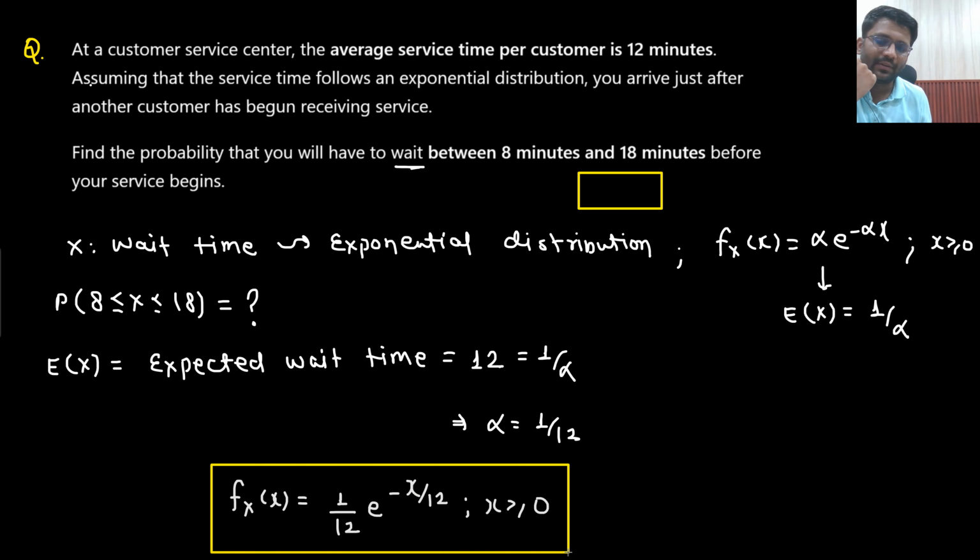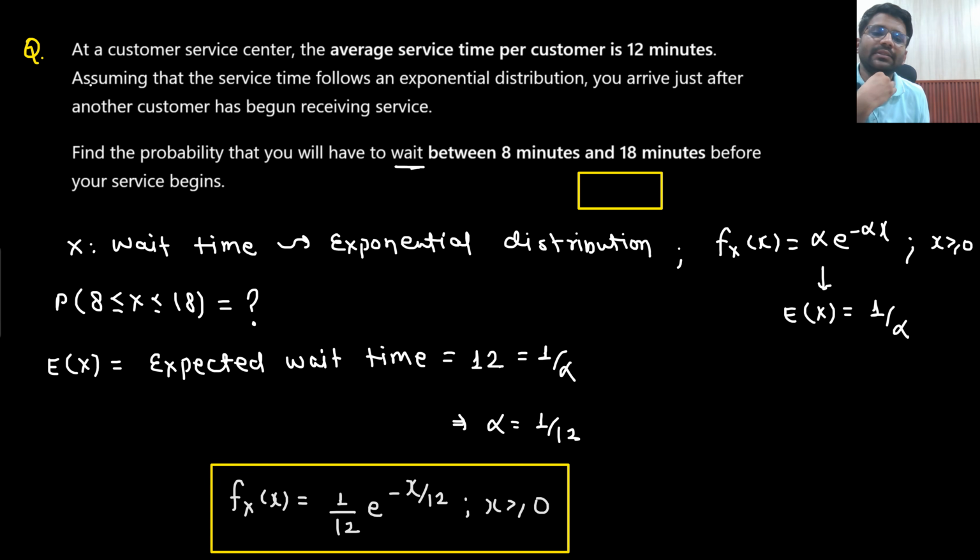This is the PDF. Now you are supposed to find out the probability such that X is between 8 to 18 minutes. So the random variable X takes values between 8 to 18 minutes: the integral of f of x dx from 8 to 18.